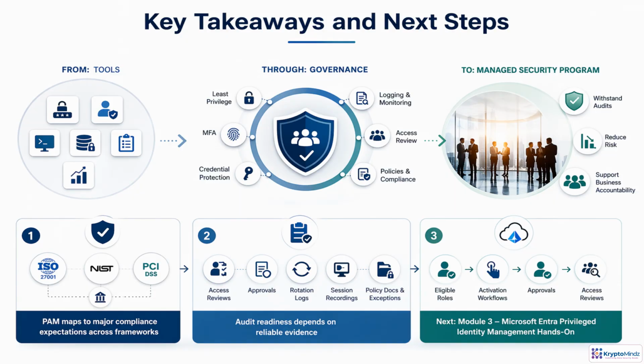To close, PAM becomes truly effective when technical controls are governed, measured, and evidenced. Least privilege, MFA, credential protection, monitoring, and reviews all map to major frameworks, but audits depend on proof: approvals, logs, recordings, policies, and documented exceptions. Next, you will apply these ideas in Microsoft Entra PIM through eligible roles, activations, approvals, and access reviews.